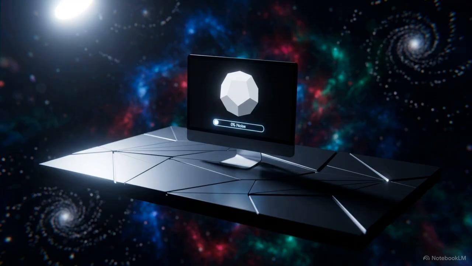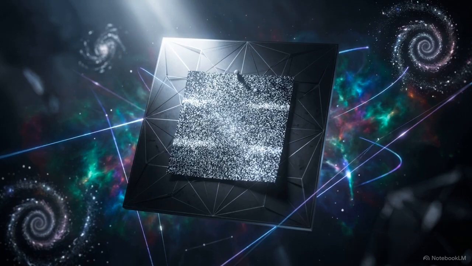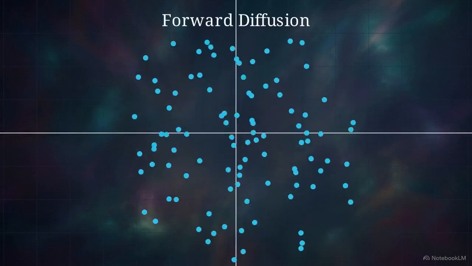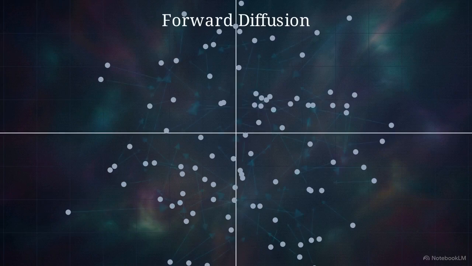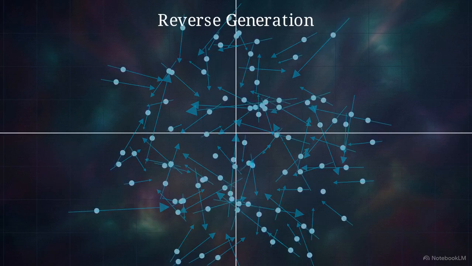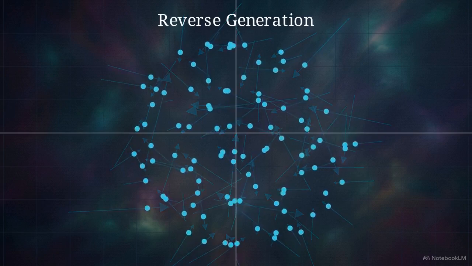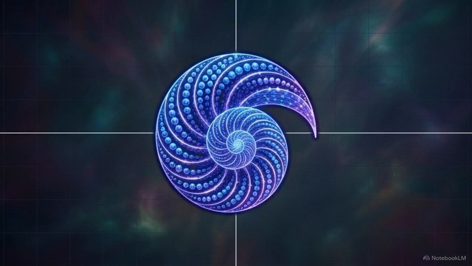To master this, researchers simulate the destruction. They take a clean training image, systematically add noise, until it is completely obliterated. The AI observes this to learn vector fields, the mathematical paths pixels took as they decayed. By learning the exact trajectory of that decay, the model runs the clock backwards, pushing random dots along their previous paths to reconstruct the original structure.